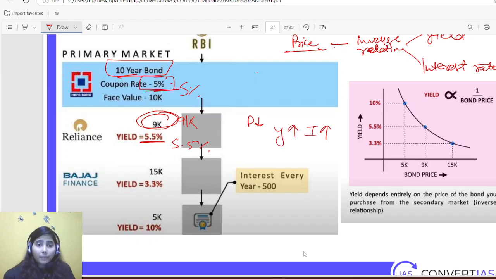When price becomes 15,000, that means the price increases, then yield or interest rate reduces. Similarly, when price decreases to a larger extent, you can see that yield increases to a larger extent.